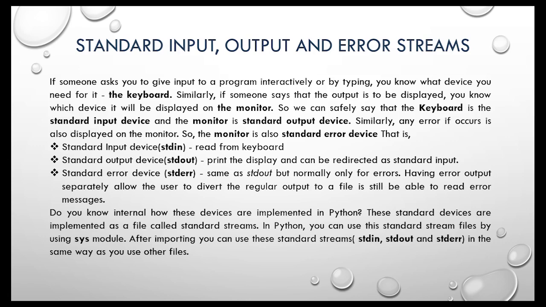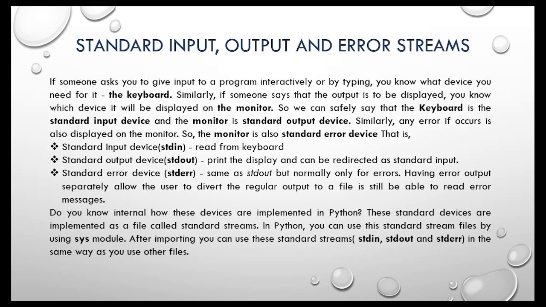Do you know how these devices are implemented internally in Python? Actually, these standard devices are implemented as files called standard streams. In Python, you can use these standard stream files by using the sys module. After importing, you can use these standard streams in the same way as you use other files.